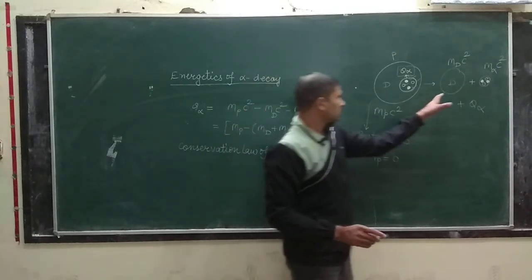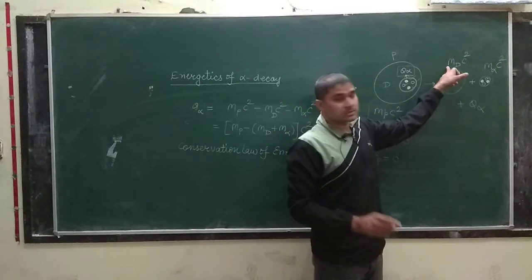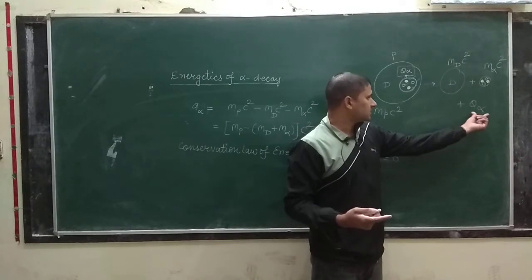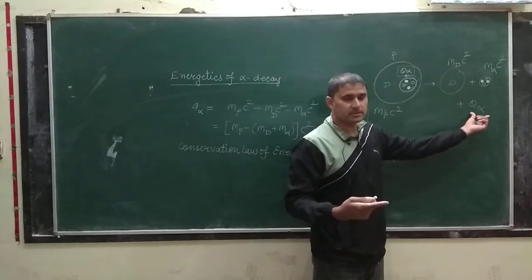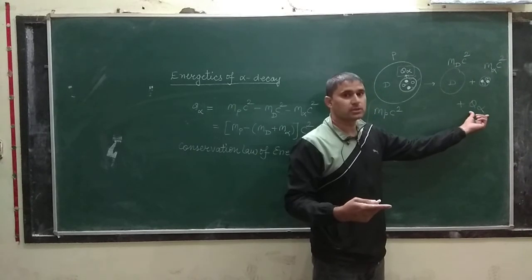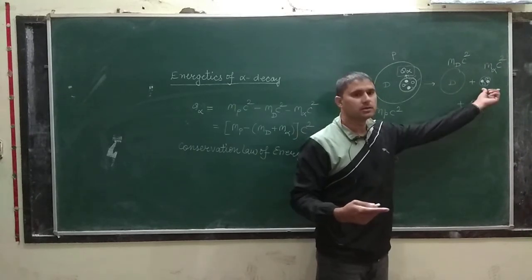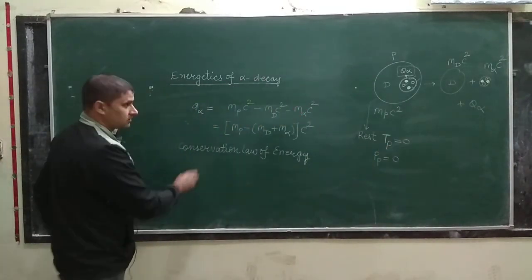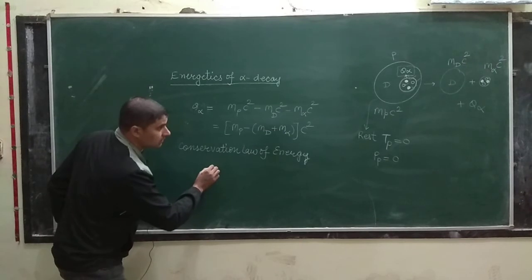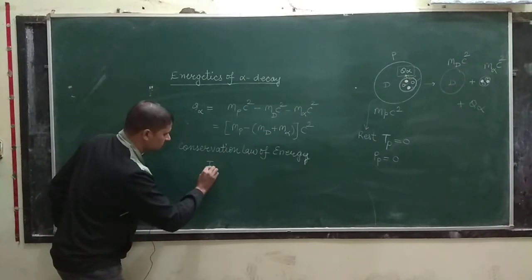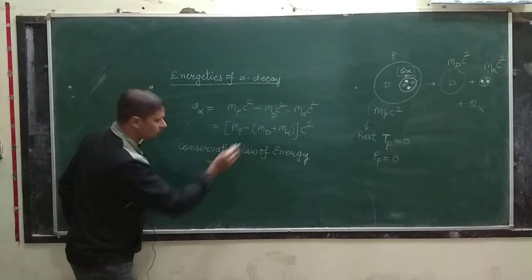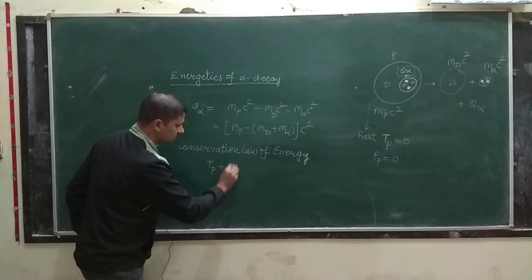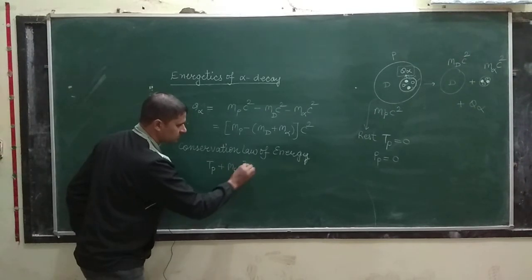Okay, and come to this point. This is the mass energy associated with the daughter nuclei. This release in energy we can write in terms of the kinetic energy of daughter nuclei and parent nuclei. So I can write it in terms of the kinetic energy of the parent nuclei plus its mass energy, that is mp c square.